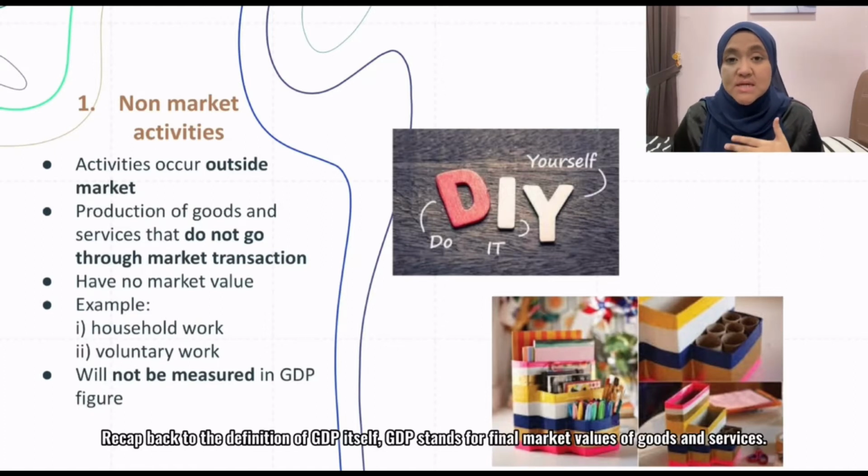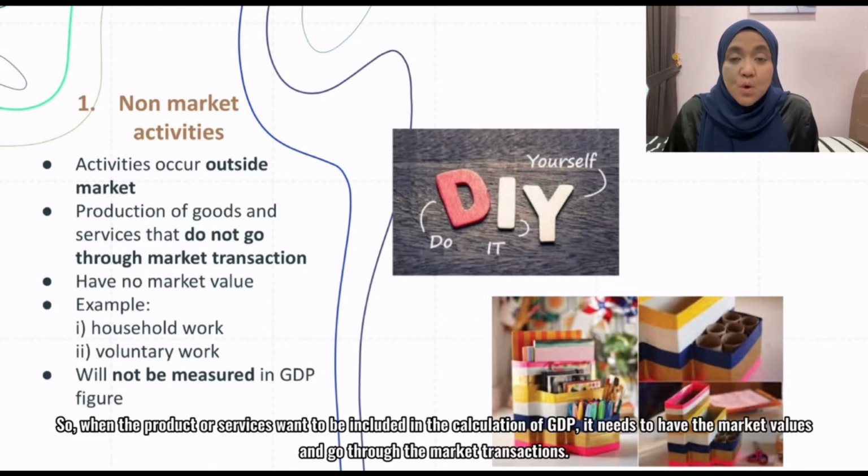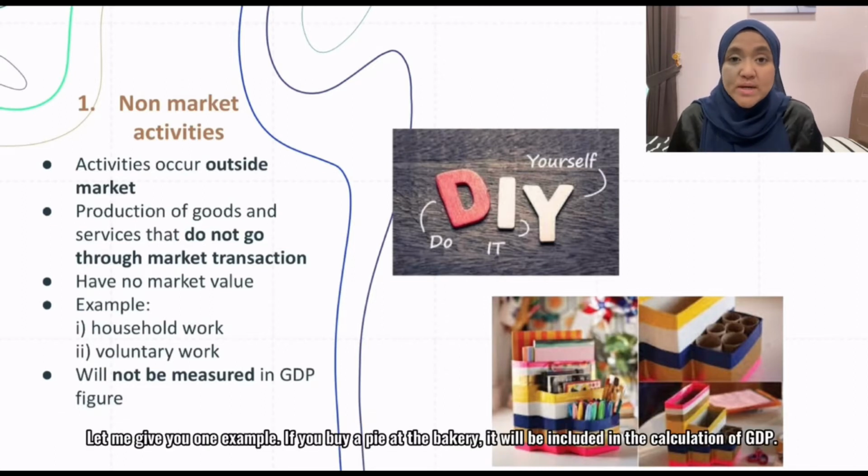Recap back to the definition of GDP itself. GDP stands for the final market value of goods and services. So, when a product or service is to be included in the calculation of GDP, it needs to have a market value and go through market transactions. Let me give you one example.